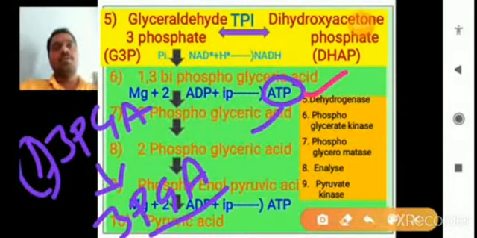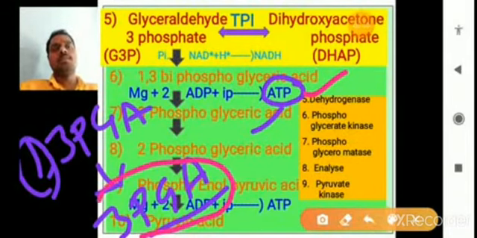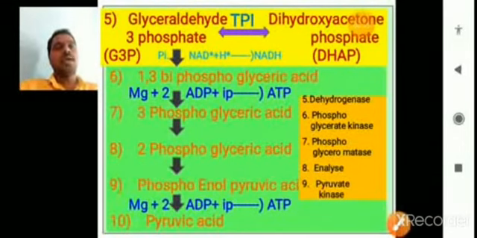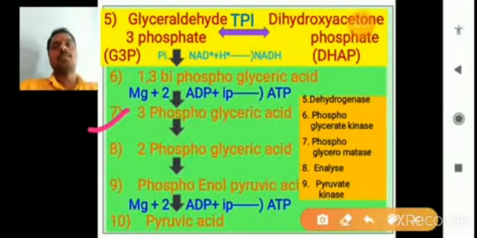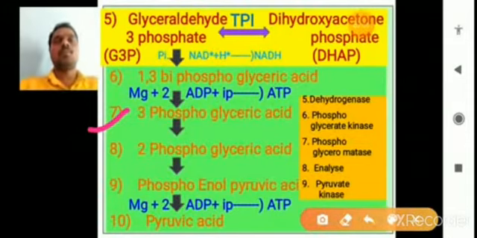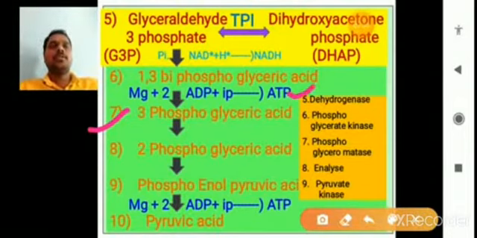Then only one phosphate remains, on the third carbon of the phosphoglyceric acid. So we call that 3-PGA, the seventh step, third carbon phosphoglyceric acid. So ATP is released here.